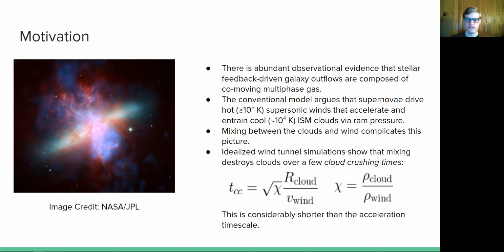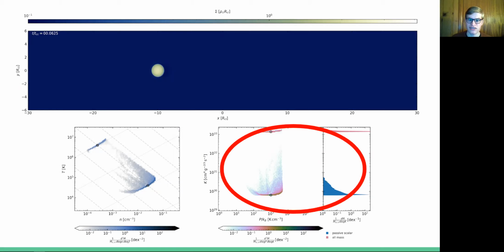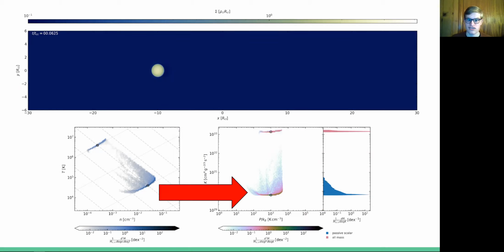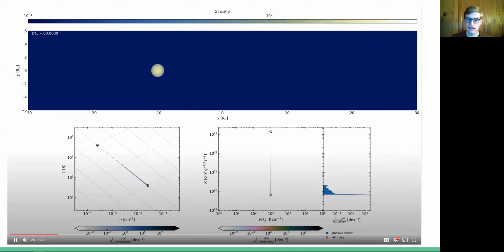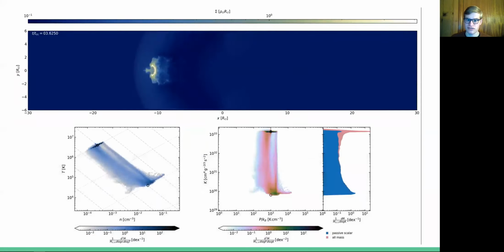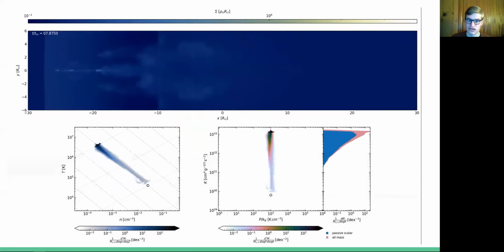In this paper, we introduced a simple model for characterizing mixing using the system's phase evolution. So I'm going to show you a movie of a non-radiative wind tunnel simulation that conveys the basic idea behind our model. During the movie, pay close attention to the entropy phase evolution. For reference, gas from the cloud starts out down here, and gas from the wind starts out up here. So the main idea is that mixing increases the entropy of fluid elements originating in the cloud, and we can use this to characterize the cloud's destruction.